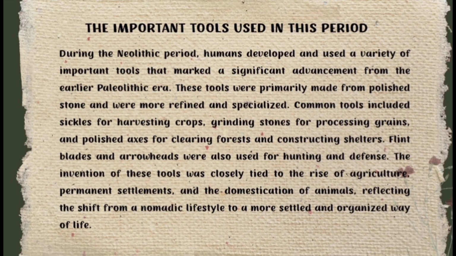Common tools included sickles for harvesting crops, grinding stones for processing grains, and polished axes for clearing forests and constructing shelters. Flint blades and arrowheads were also used for hunting and defense. The invention of these tools was closely tied to the rise of agriculture, permanent settlement, and the domestication of animals, reflecting the shift from a nomadic lifestyle to a more settled and organized way of life. During this period, humans made great progress in the types of tools they used.